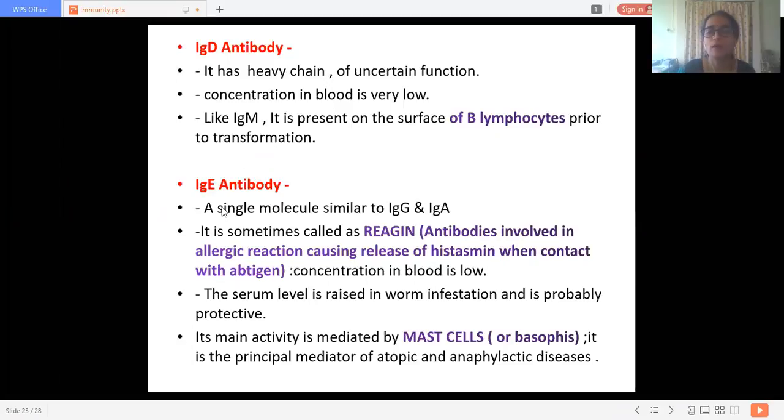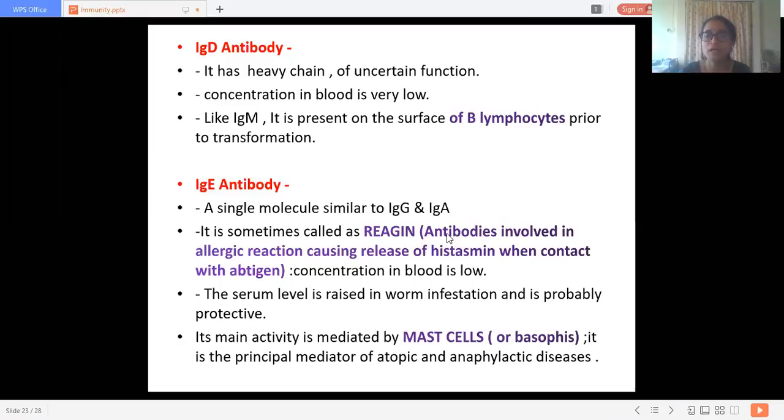Now the IgE class of antibodies, that is IgE immunoglobulin. It is a single molecule similar to IgG and IgA. It is sometimes called reagin.